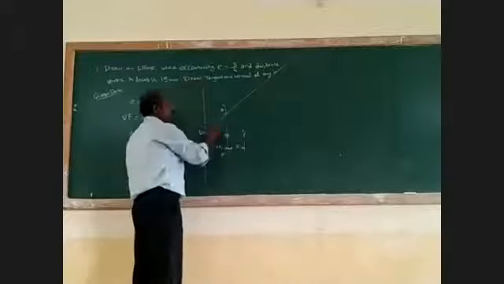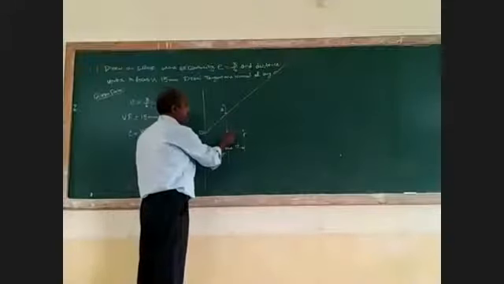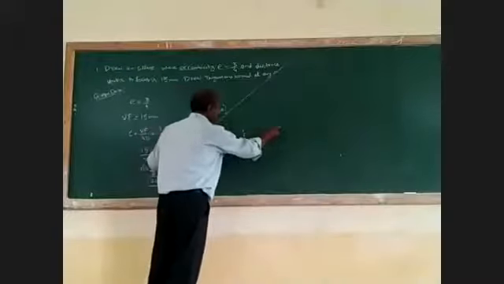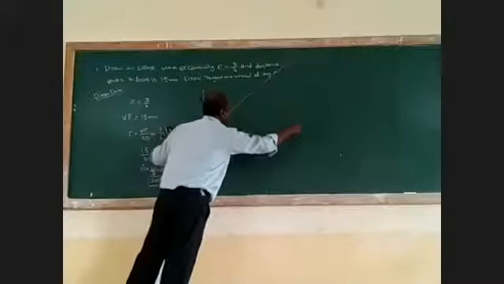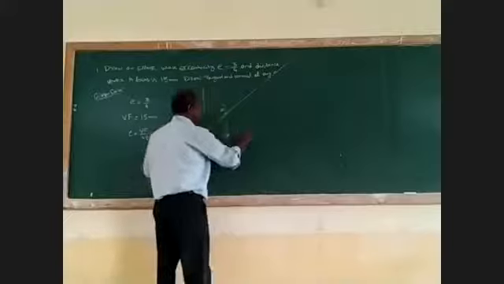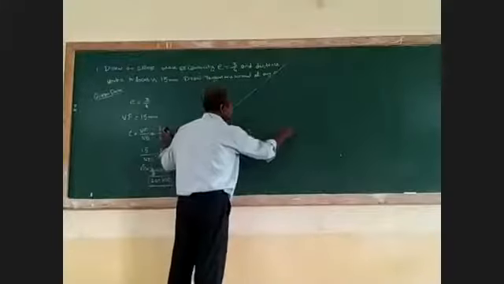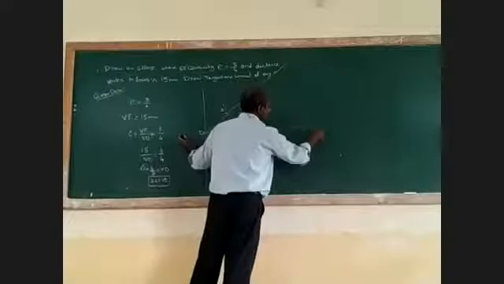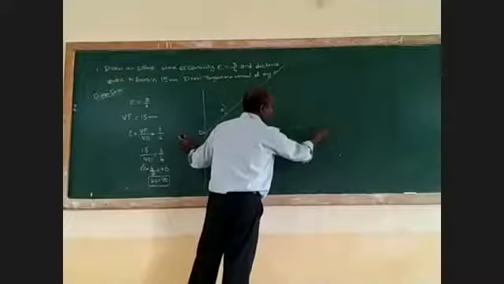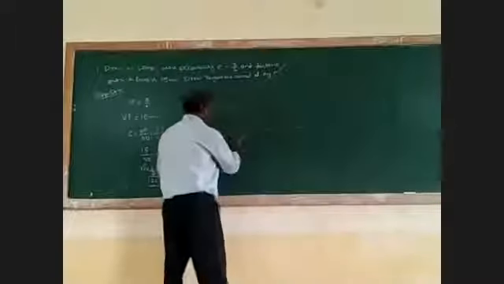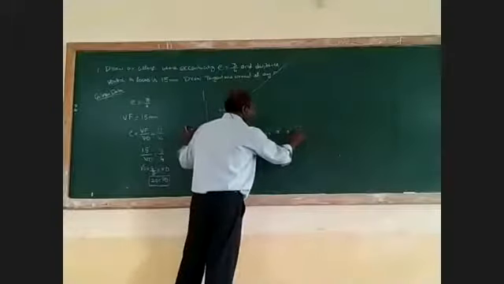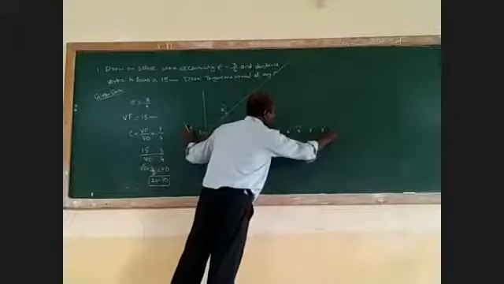Then take your convenient distance, similarly 10, 10. You can take 10 or 5, whatever is convenient for you. Most probably take around 10: 1, 2, 3, 4, 5, 6, 7, 8, 9, 10.